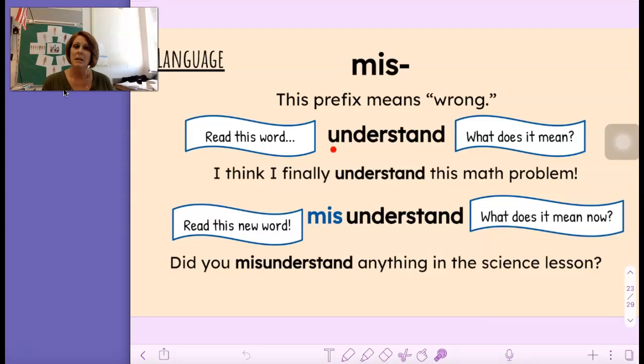Understand. Read it with me. Understand. I think I finally understand this math problem. It means you get it, right? Misunderstand. Did you misunderstand anything in the science lesson? It means, did you get it wrong? Did you not understand it?